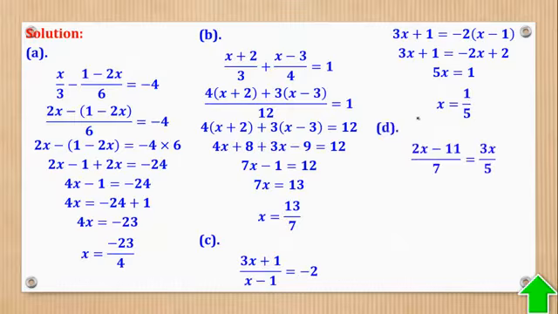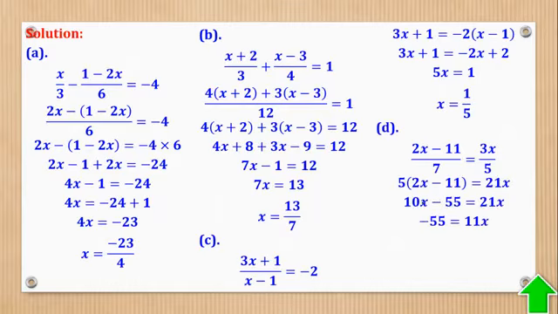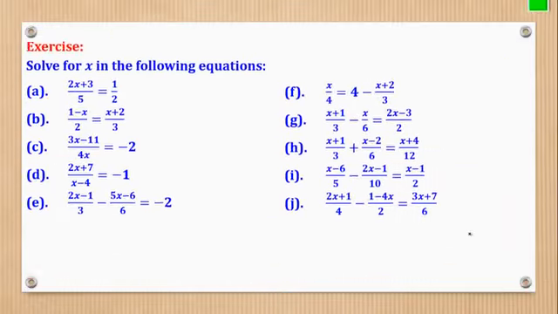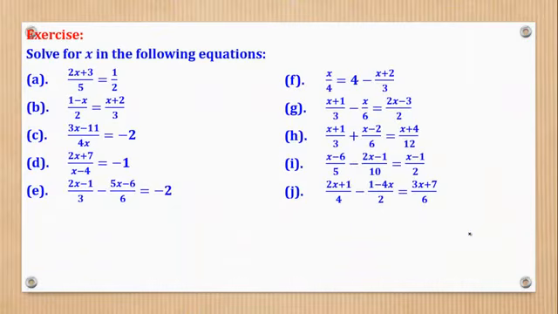And part D, we're given that, still you cross multiply. This with this is 21x, this with this is that. Then expand that bracket, or open the bracket, and collect like terms. So I've taken this one this side to become 11x, here remaining with negative 55. When I divide through by 11, I'll come up with x being equal to negative 5. So with that, you can go through this exercise for you to grasp the concept.